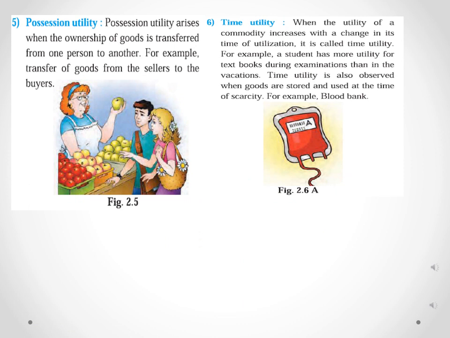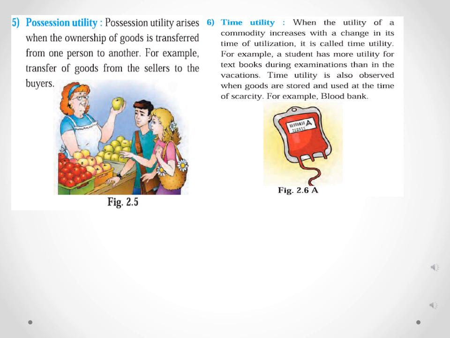Fifth is the possession utility. Possession utility arises when the possession of goods is transferred from one place to another. See, possession means the ownership.